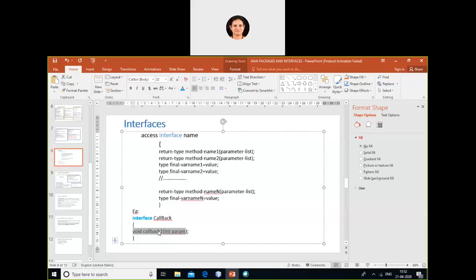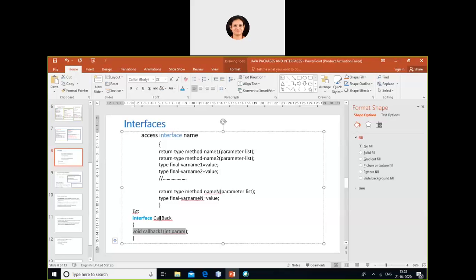And security is achieved because we are not giving the implementation details. We are only defining the function over here. Implementation will be given in the class which is going to call this interface. So basically, an interface is just like a fully abstract class wherein only the definition is given and the implementation is not given.